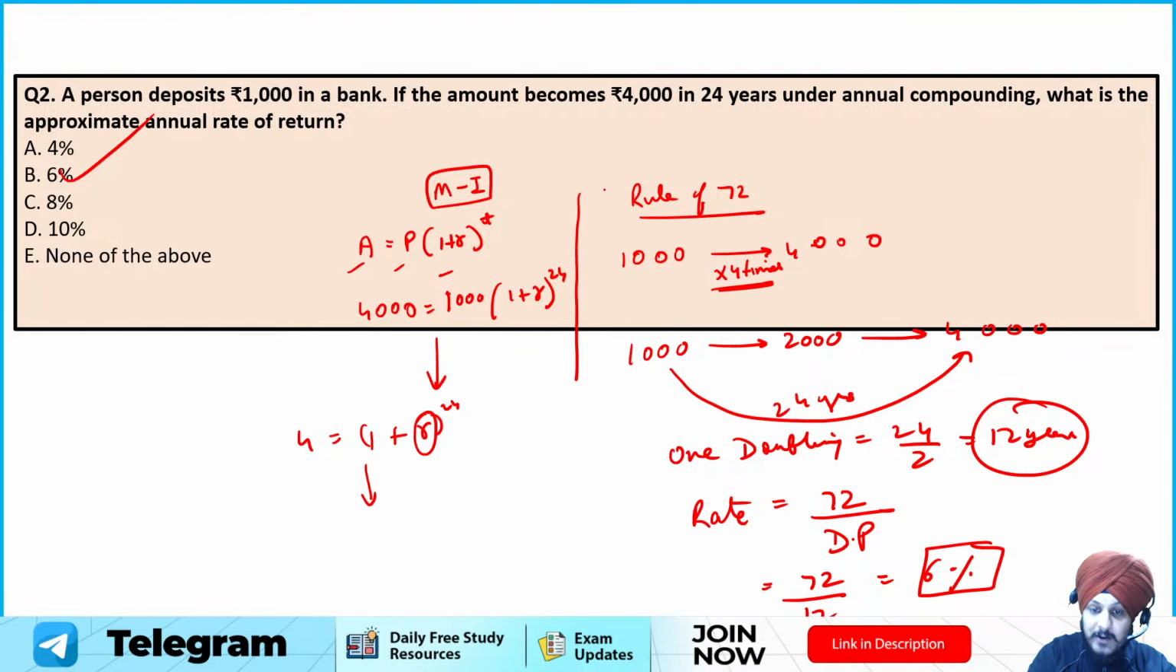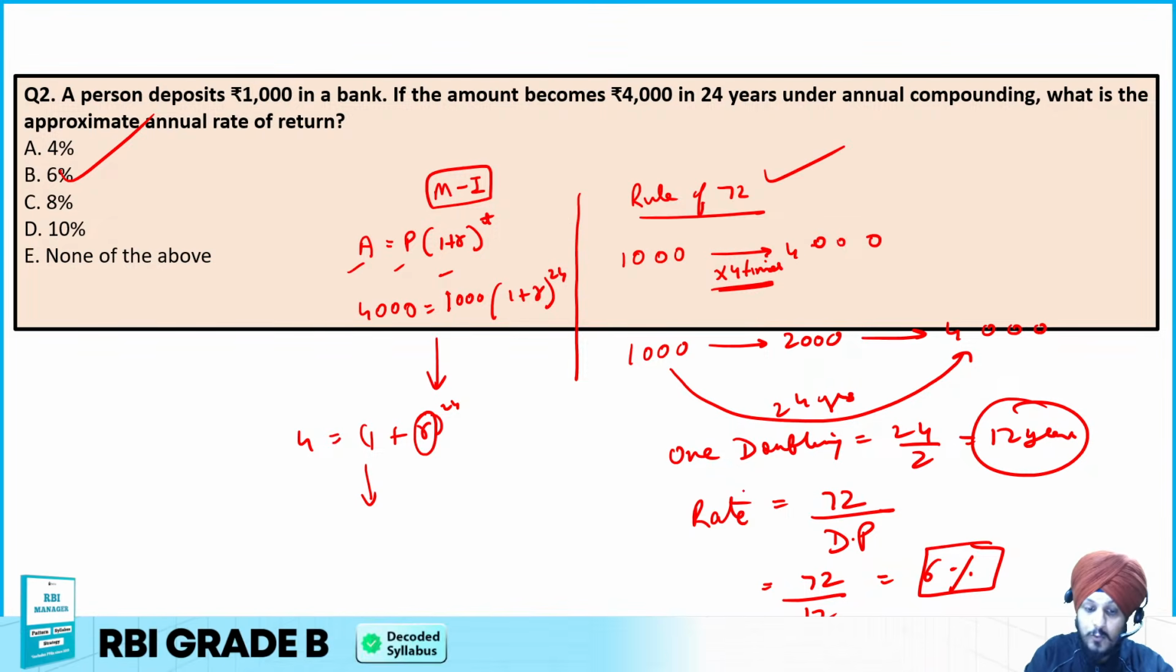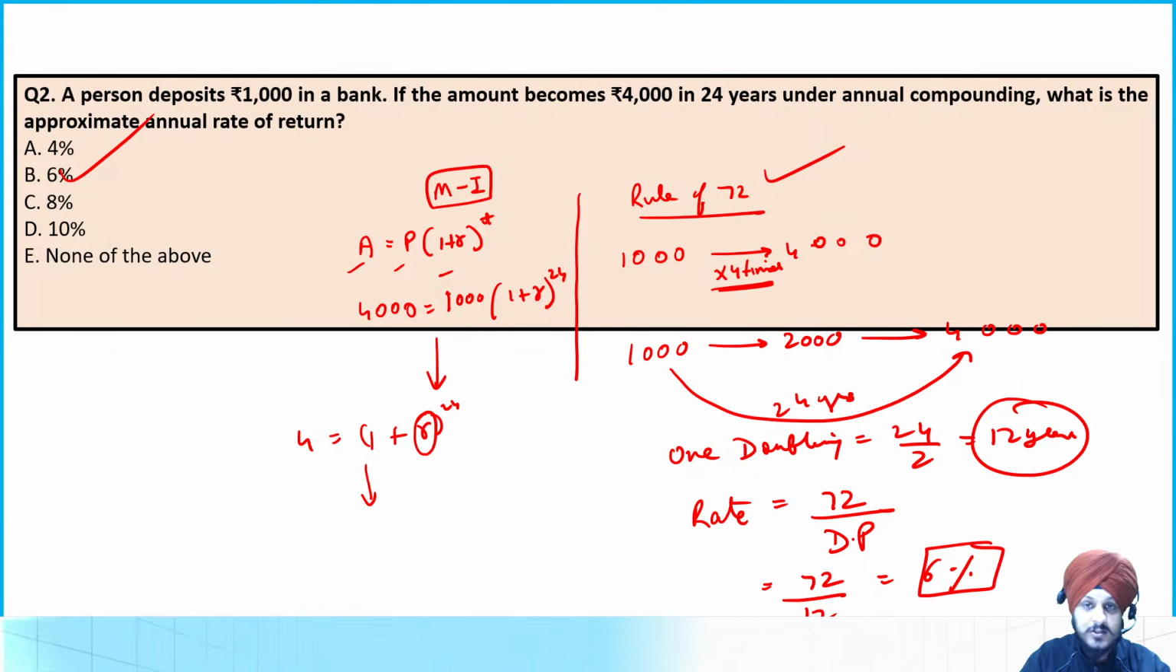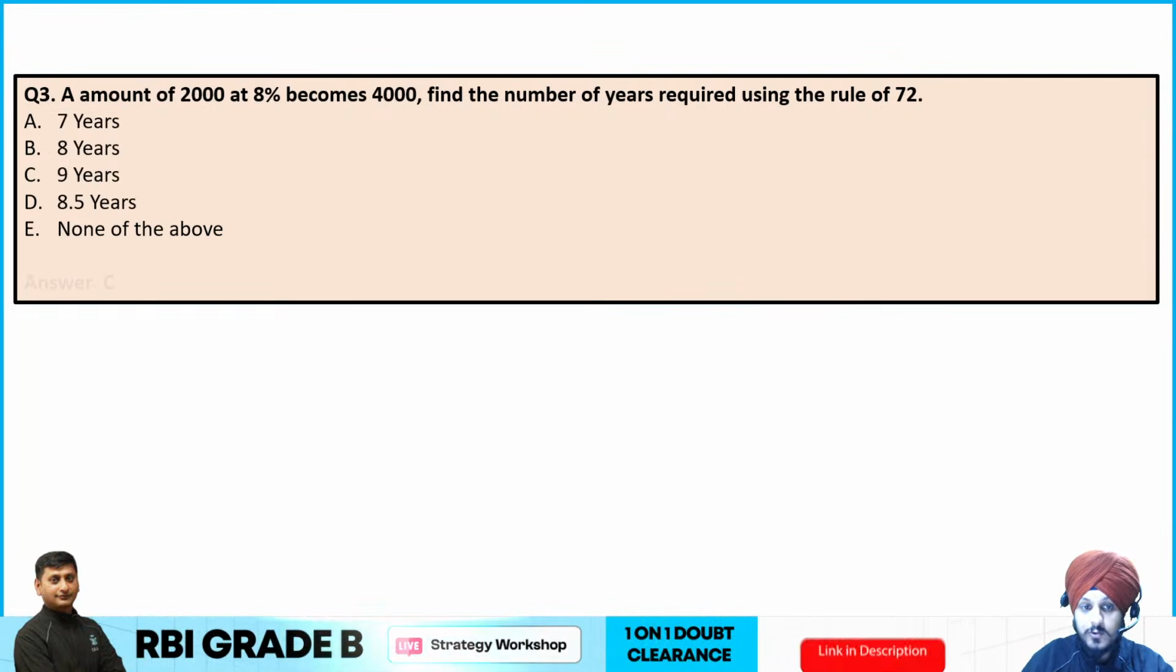So this is a better way to calculate this rate, by using the rule of 72, which is 72 divided by the doubling period. I hope it is clear to you. 6% is going to be the answer to this question. Now moving on to the next one.